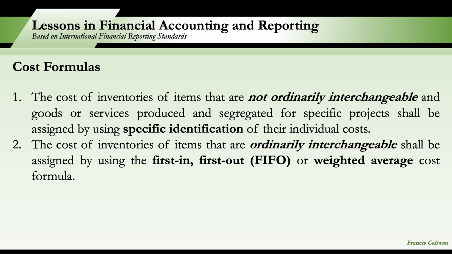Okay? So specific identification of cost means that specific costs are attributed to identified items of inventory. Whereas FIFO assumes that the items of inventory that were purchased or produced first are sold first, and consequently the items remaining in inventory at the end of the period are those most recently purchased or produced. Whereas under the weighted average cost formula, the cost of each item is determined from the weighted average of the cost of similar items at the beginning of a period and the cost of similar items purchased or produced during the period. Okay?